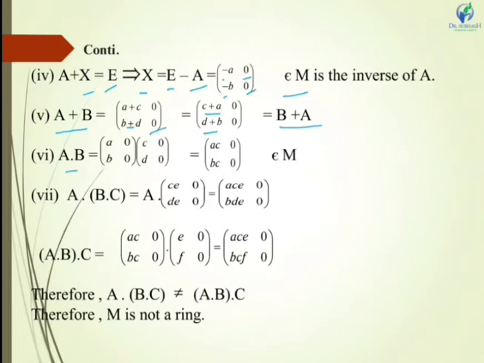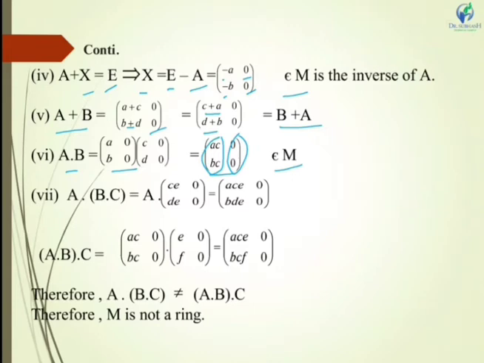Now we will see whether M dot is a semigroup or not. When I multiply A dot B, I get my matrices AC 0 and BC 0, which belongs to the set M. We can see here that these are again real numbers and this column is again 0. So closure with respect to multiplication is also satisfied.